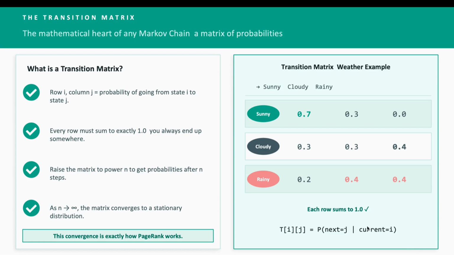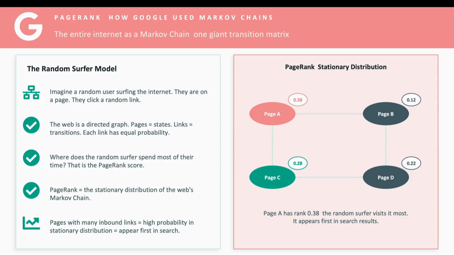Okay, PageRank. Let me show you how Google built its entire search algorithm on this idea. The model is called the random surfer. Imagine a person surfing the internet at random. They are on a page, they click on a random link, they land somewhere, they click another random link, and so on forever. The web is a directed graph.